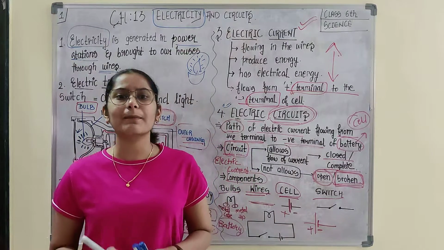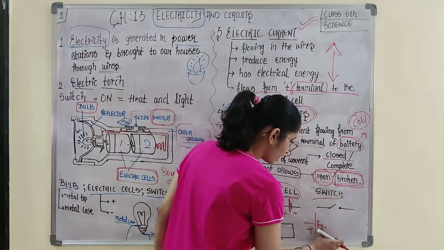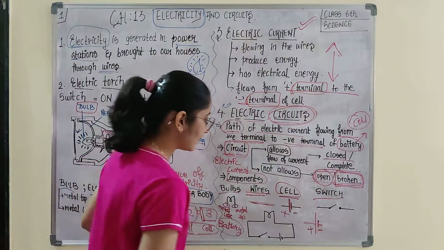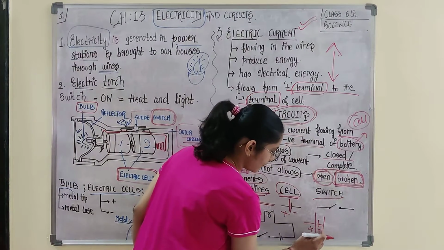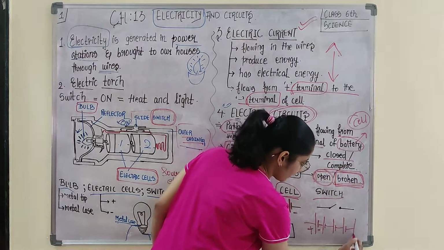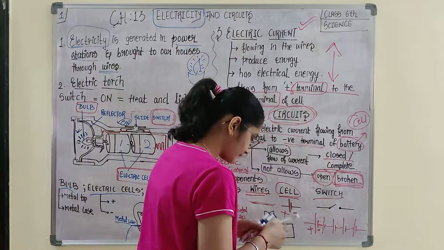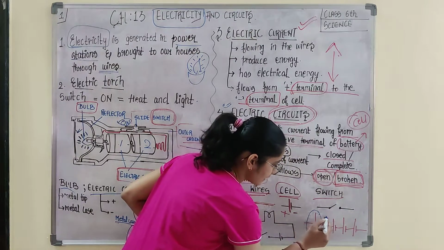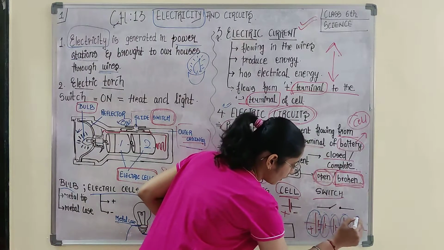If I ask you to make a battery, how would you make a battery? Ma'am, a group of cells, collective noun, battery. So always a negative terminal is connected with a positive terminal. This positive, negative, this positive, negative, this positive, negative, this positive, negative. Done. So this is one cell having positive and negative terminal. This is another cell, 2, 3, 4, 5.